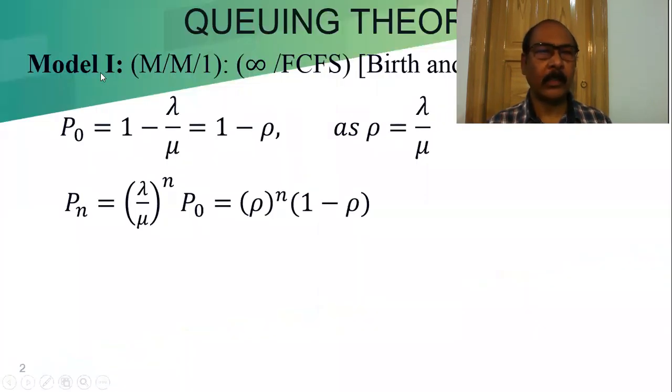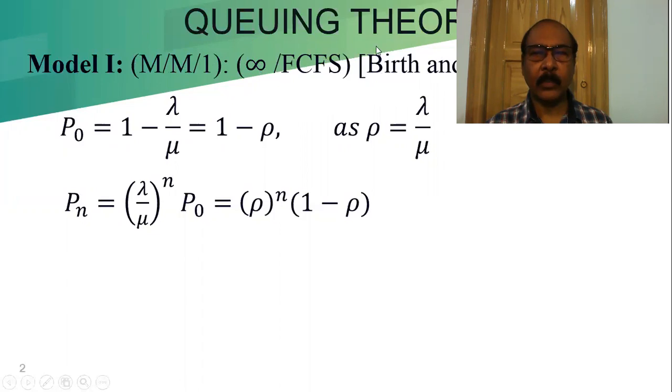Last class, we already learned the model M/M/1/infinity/FCFS. MM means both the arrival rate and the service rate follow a distribution, and both distributions follow the Markovian property. That's why it is M/M, the queue capacity is infinity, and it is first come first serve.